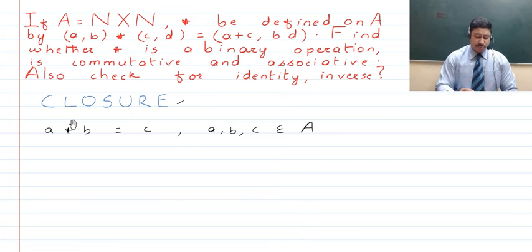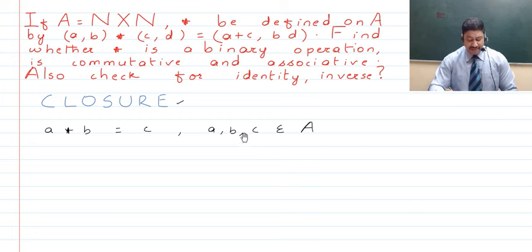So I'll just quickly repeat what I said. If you talk about the closure property, then let's say we have a binary operation a asterisk b, which after the operation yields a result c. And if a, b, c are all from the set A, which is a replacement set from which we choose these values.